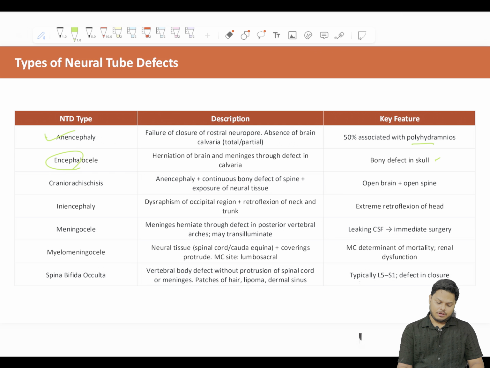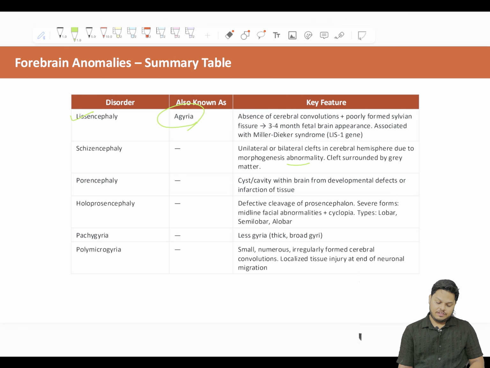Remember, lysencephaly is agyria. Whenever you see the pictures, you will relate. Just remember now, schizencephaly is a cleft in the cerebral hemisphere. Porencephaly is a cyst or cavity from within the brain. Porencephaly is within the brain, right? Holoprosencephaly is defective cleavage of the prosencephalon. Severe forms, leave it. I am showing you.